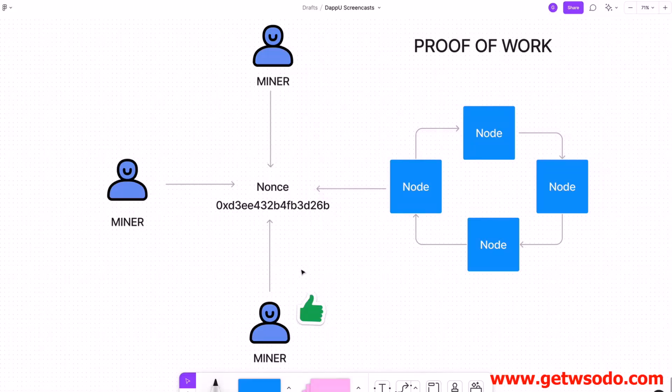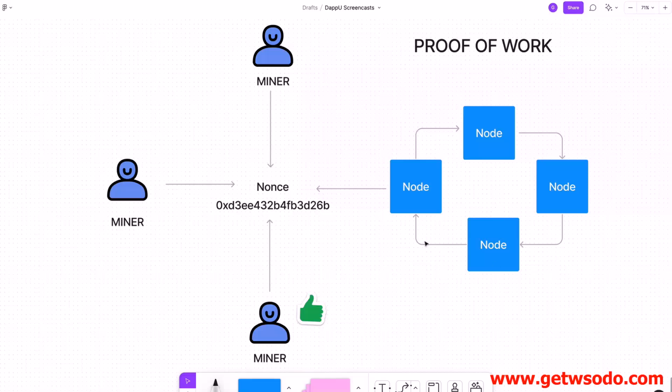And so here's where the financial incentives come into play. You want to act honestly in this case because you want to get paid to do that. There would be a bad incentive to try to add bad data because you would never guess this correctly and you would not be able to achieve consensus. And so that's part of the consensus: whenever they submit their answer here, then all the other mining nodes and all the other nodes in the network essentially agree that their answer is valid and that they are for sure the winner. So there's no central entity involved.